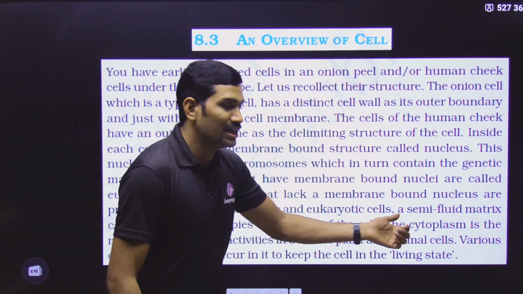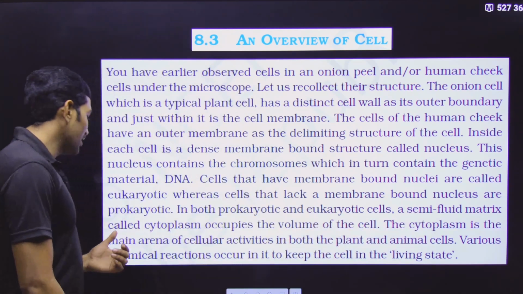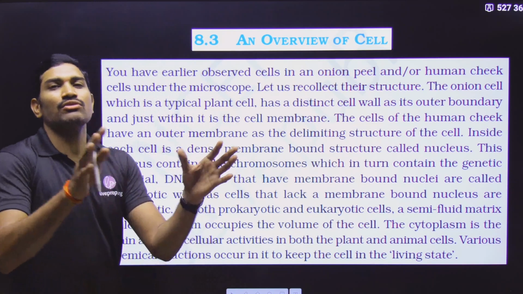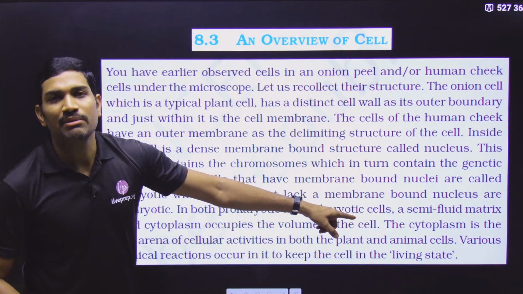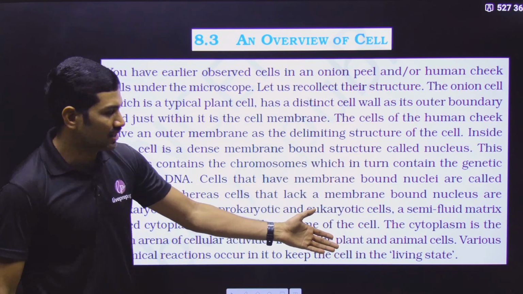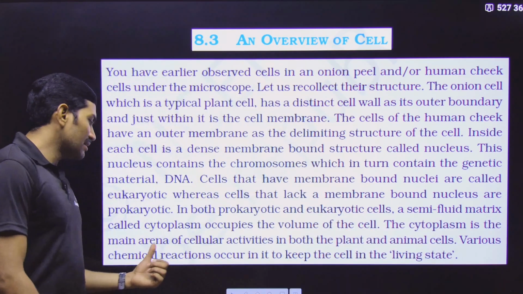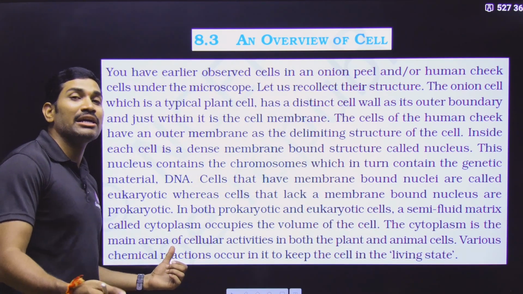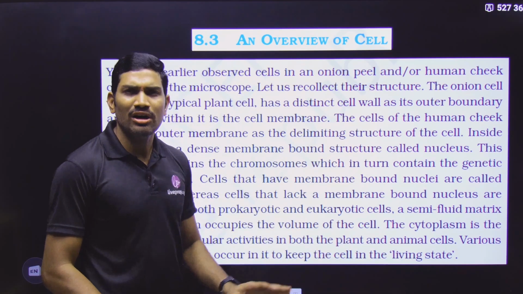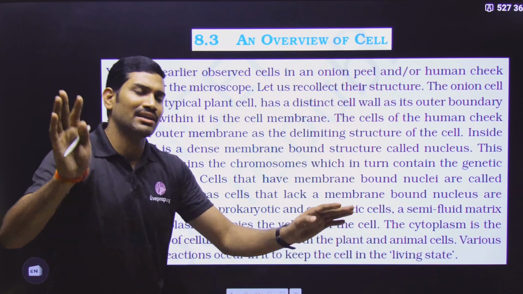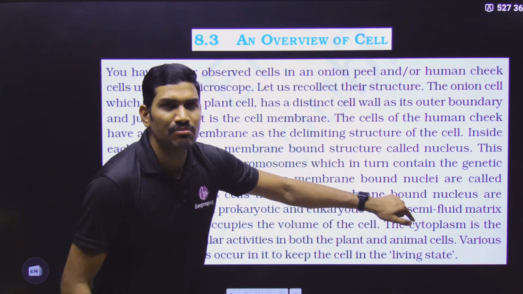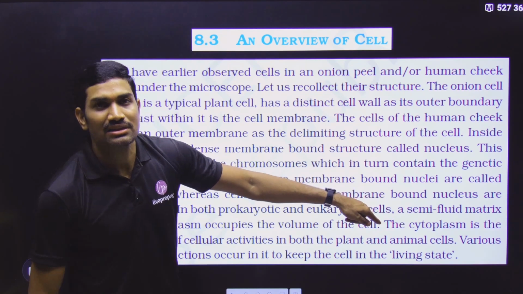In both prokaryotic and eukaryotic cells, a semi-fluid matrix called cytoplasm occupies the volume of the cell. The majority of the volume of the cell is occupied by the semi-fluid matrix called cytoplasm in both prokaryotes and eukaryotes. The cytoplasm is the main arena, the main place of cellular activities in both plant and animal cells. Not just animal and plant cells, in all the living organisms, in all cells, prokaryote and eukaryote, this is the main place where the majority of the reactions take place.